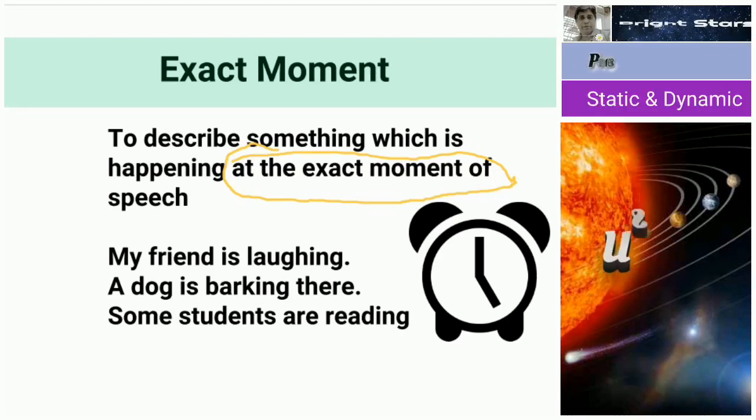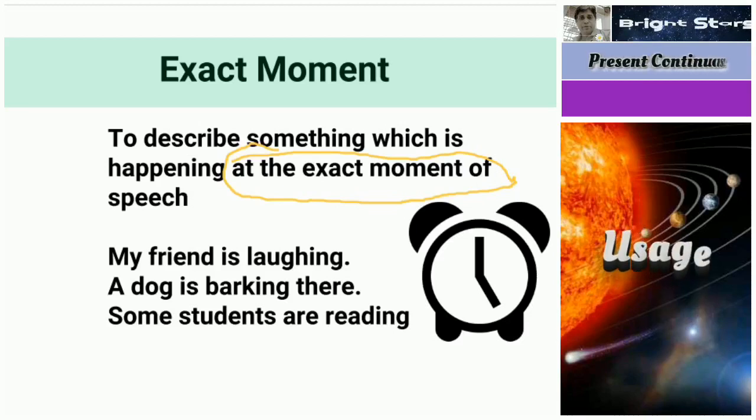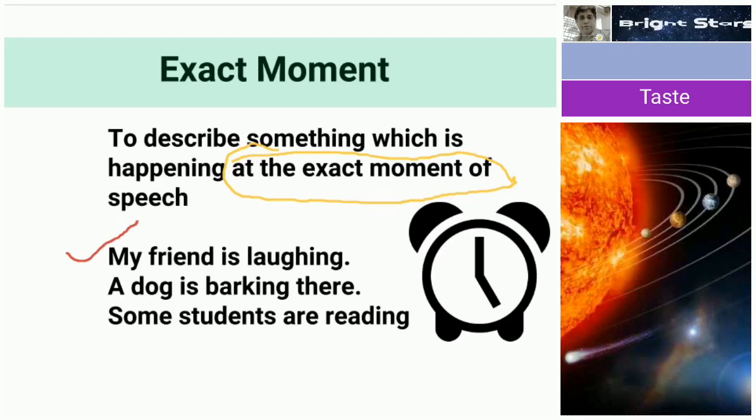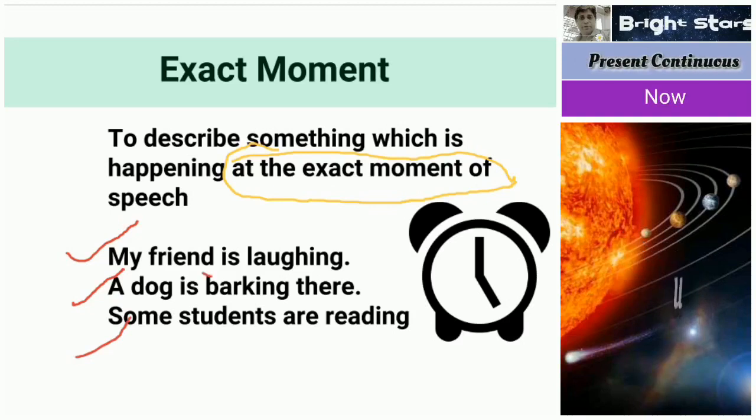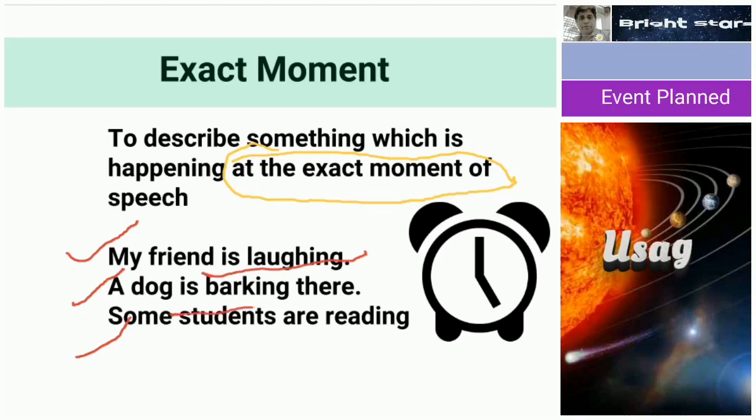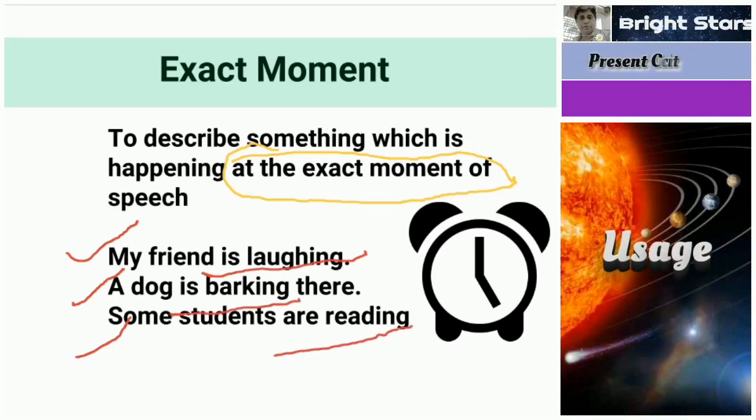Examples are given. My friend is laughing. That means he is laughing now. A dog is barking there. That means we are listening now. Some students are reading. Now some students are reading. At this exact moment, these three things are happening: he is laughing, the dog is barking, and they are reading. So for this purpose, we use the present continuous tense.